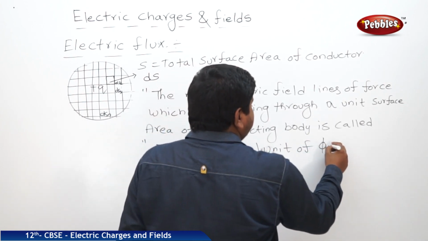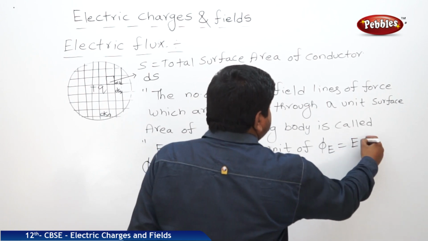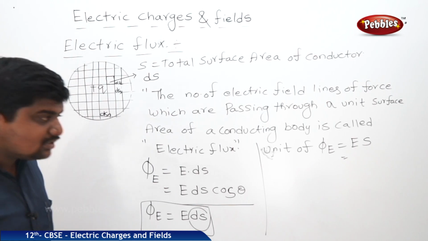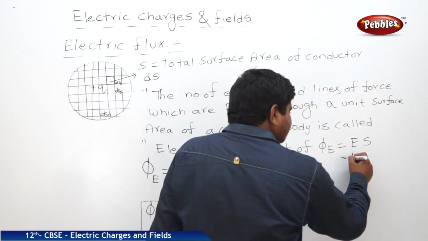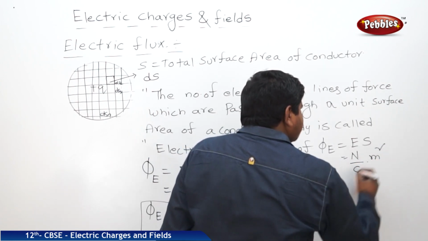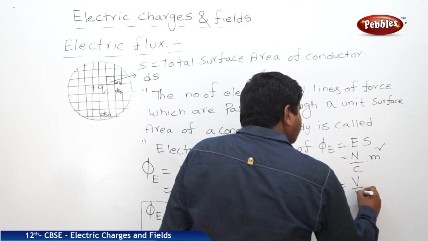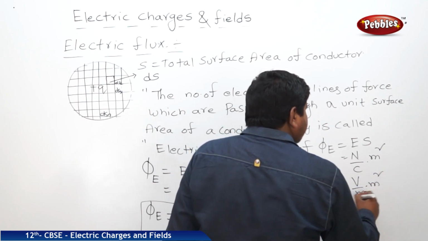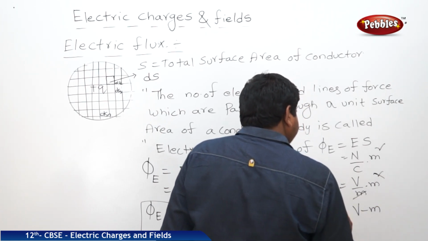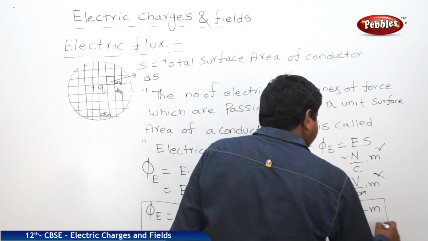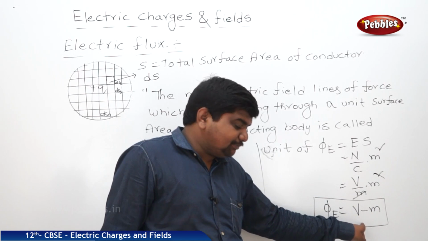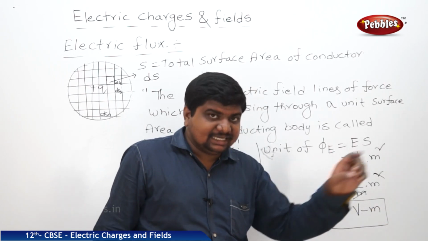The unit of flux phi E is equal to E times S, where S is the total surface area, or dS is also a small element of the total surface area. Electric field is newton per coulomb, surface area is meter square, or we can write volt per meter into meter square. Meter and meter square get cancelled, volt meter. The SI unit of electric flux is volt meter, where V represents volt, M represents meter.